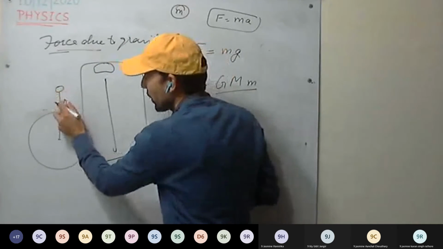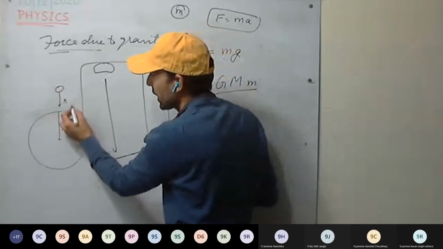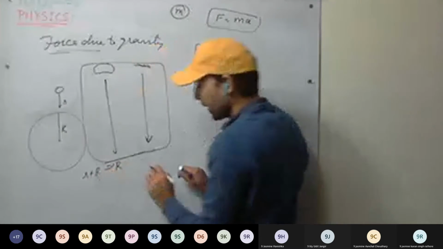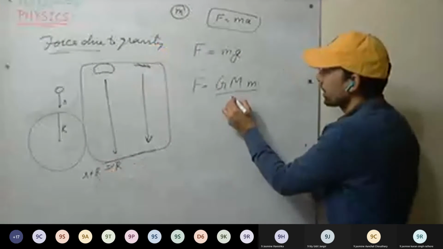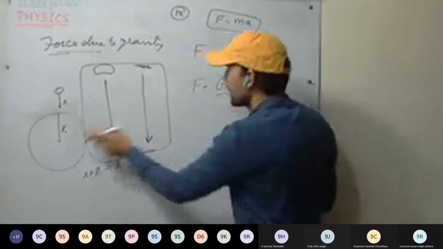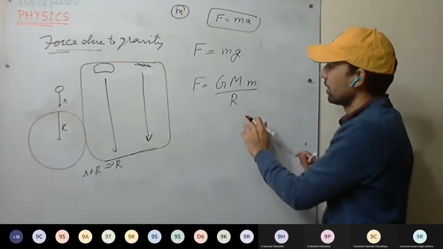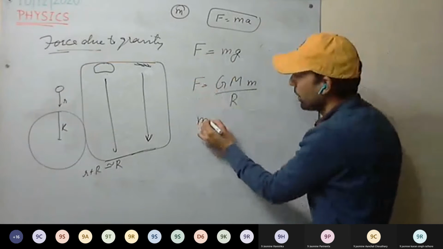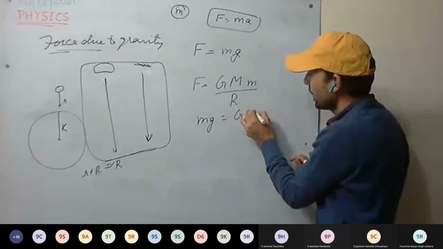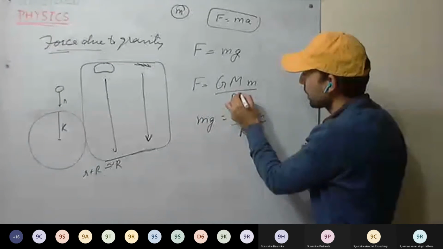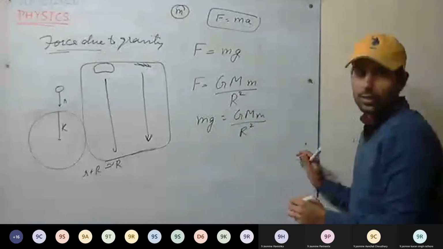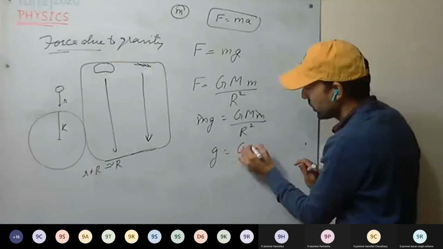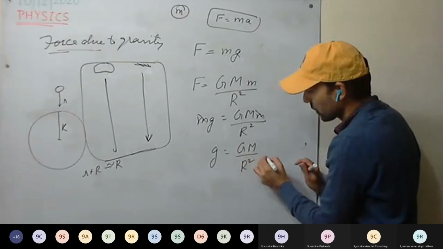The height is very small as compared to r, so we usually take R plus h equivalent to R. For example, we take the separation between these two bodies as R. It's fine. Now equate them. These forces are equal. So mg equals G M m upon R squared. m gets cancelled. g equals G M upon R squared.